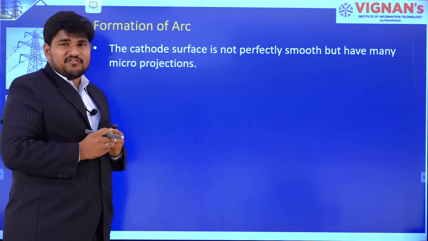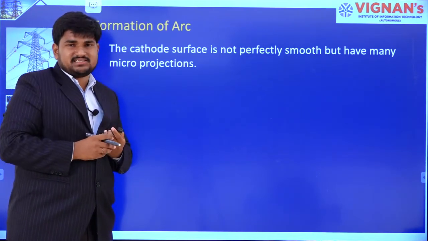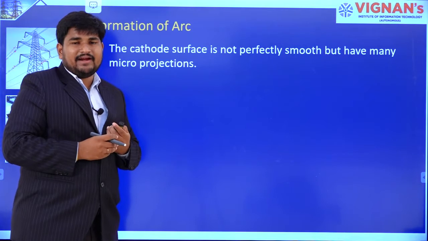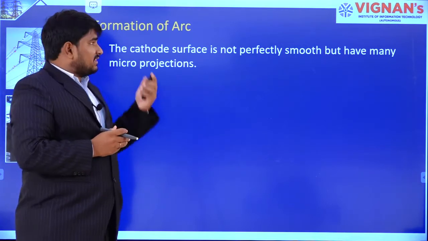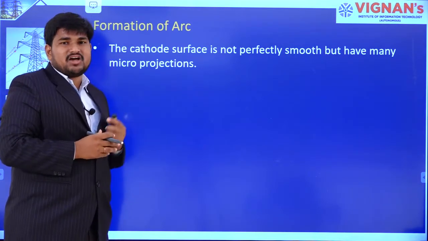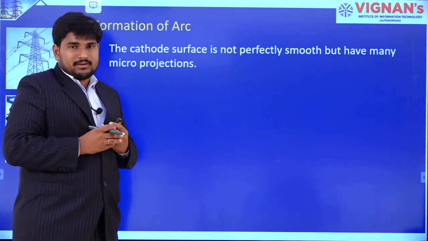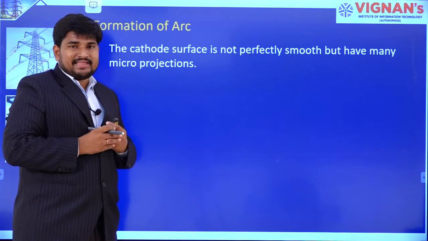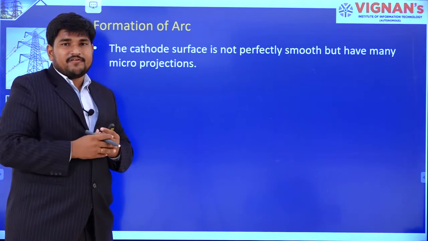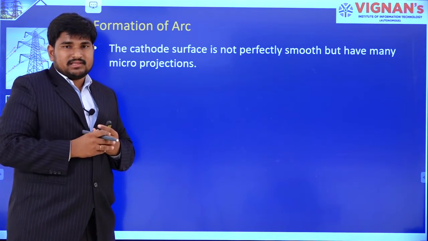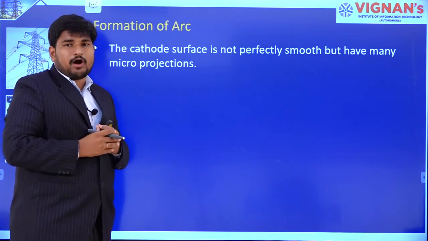In case of air brake, air blast, oil and SF6 circuit breakers, the arc is formed because of ionization of particles between contacts. But in case of vacuum, there are no particles between fixed contact and moving contact. Then how will the arc be formed?